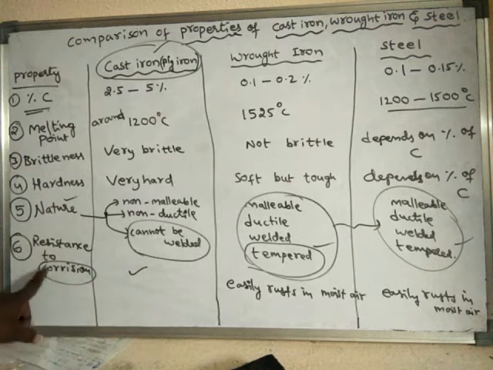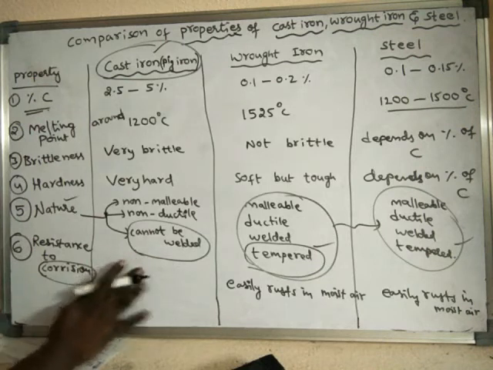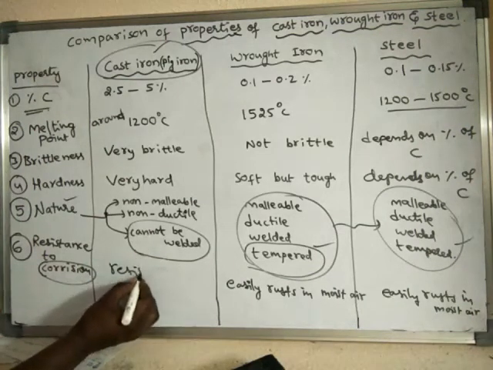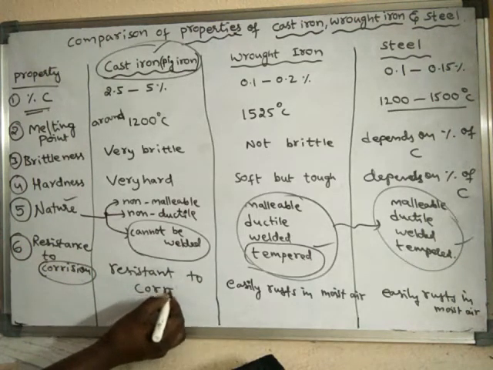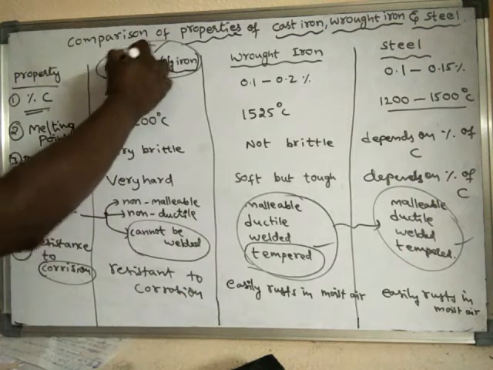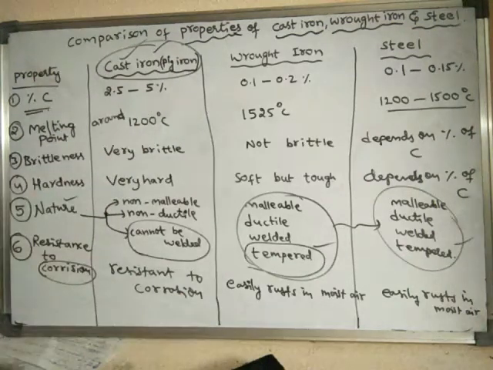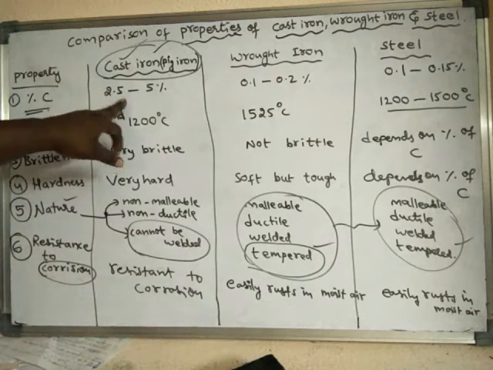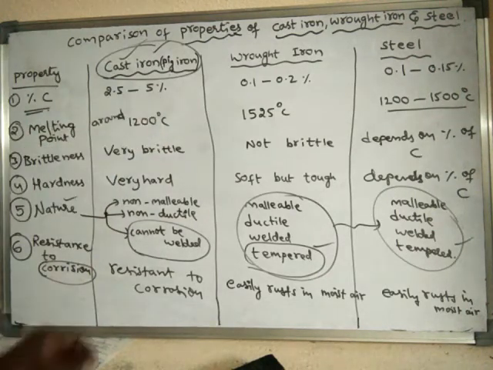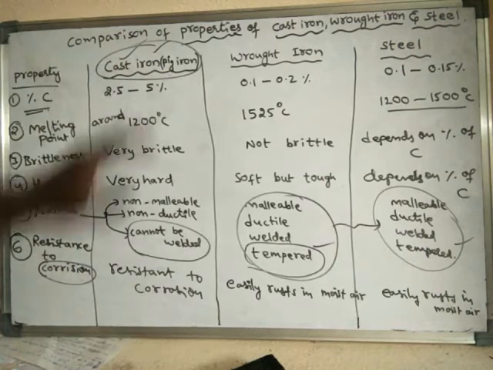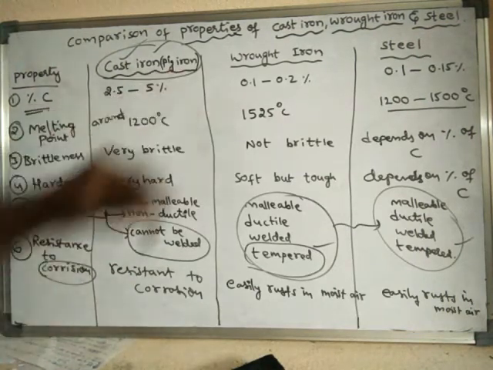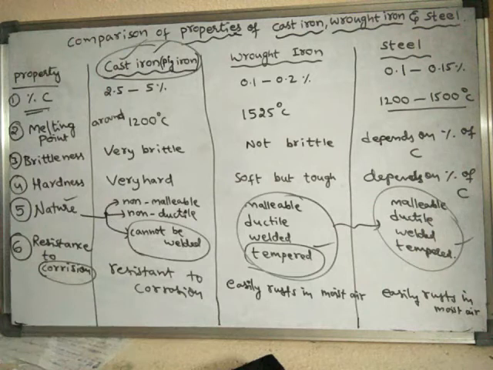Why does cast iron have resistance to corrosion? It is resistant to corrosion because of the presence of a large amount of impurities, mainly carbon. Whenever the percentage of carbon is more, other impurities are also present in more amounts. Due to that reason, cast iron, or also pig iron, is highly resistant to corrosion.